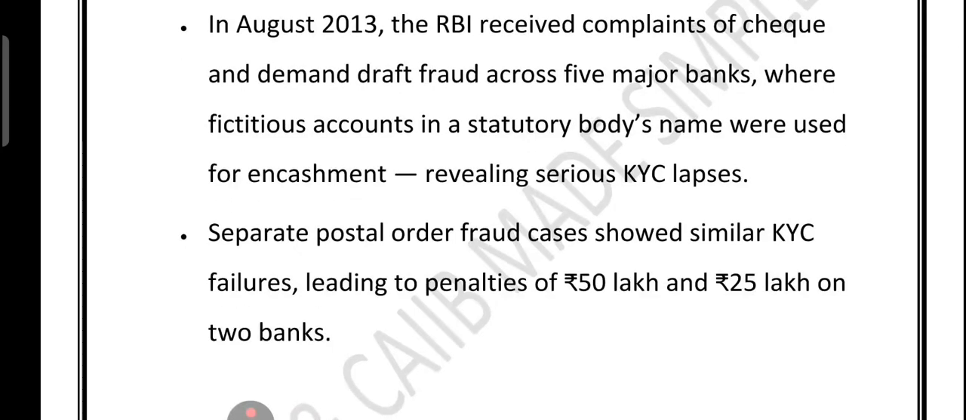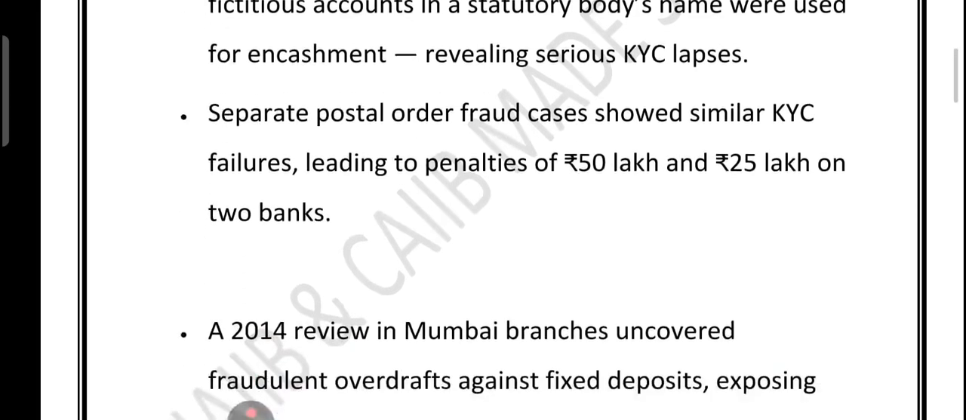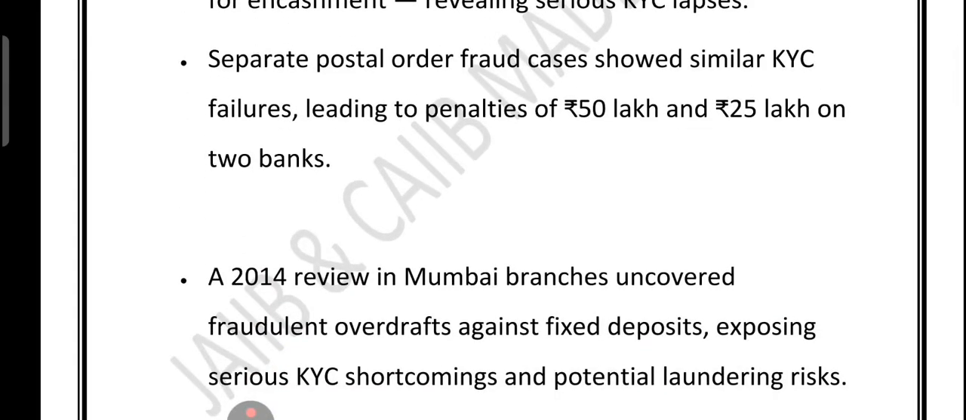So what we have just talked about: the 2004 infamous case of Riggs Bank, linked to $35 million siphoned by the Equatorial Guinea president. It allowed large unreported embassy account withdrawals. In the year 2005, guilty under the US Bank Secrecy Act, a $16 million fine was imposed. 2013 India, cheque and DD fraud in 5 major banks, fake accounts, KYC lapses were there, and postal order fraud was there, because of which a penalty of 50 lakh and 25 lakh was imposed.